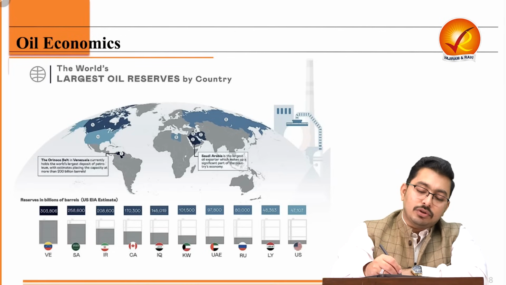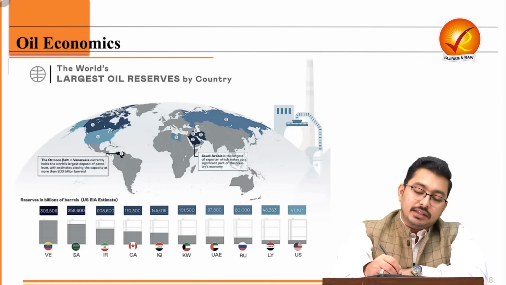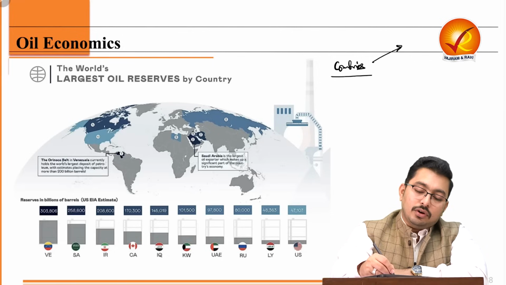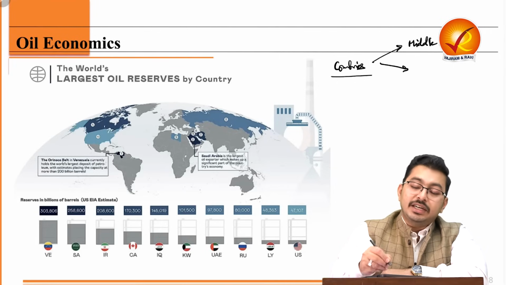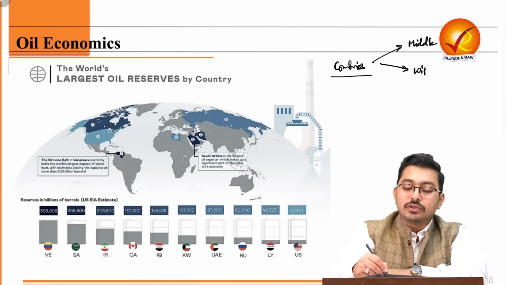Secondly, India has also changed in terms of the countries. The focus earlier was on the Middle East. That focus has been diversified within the Middle East also.